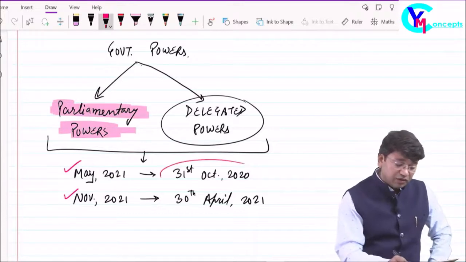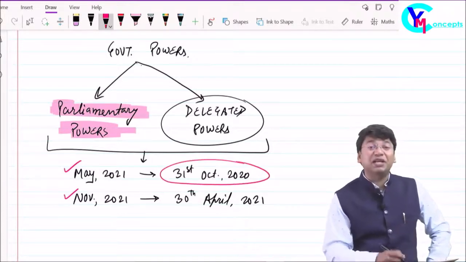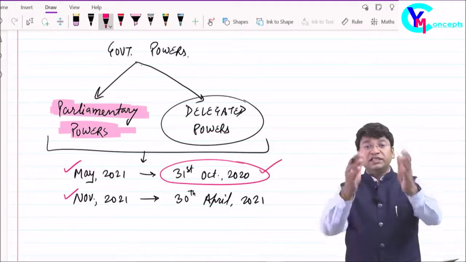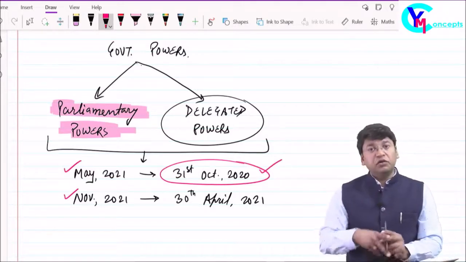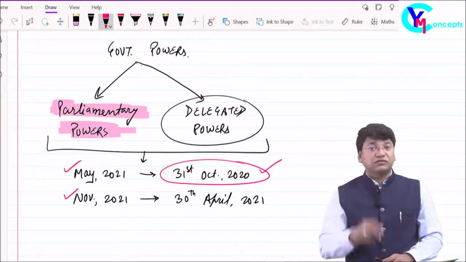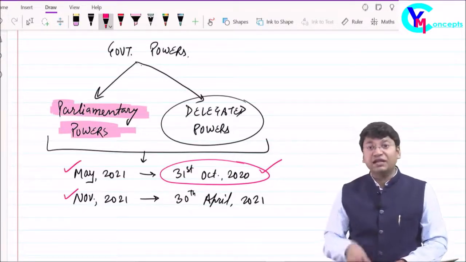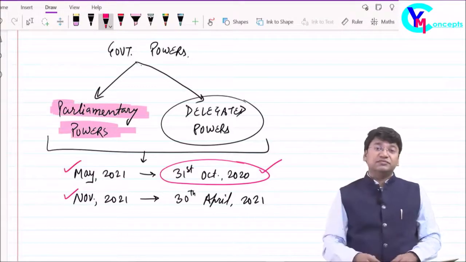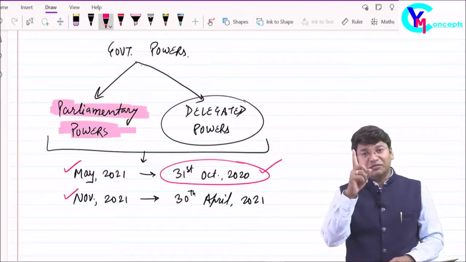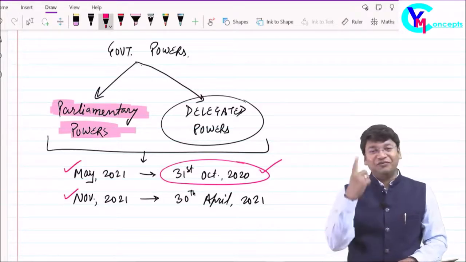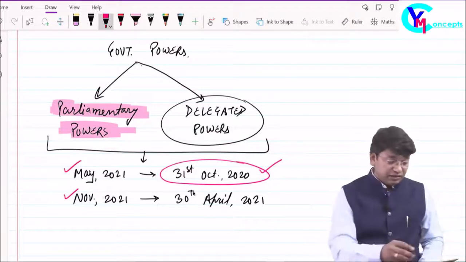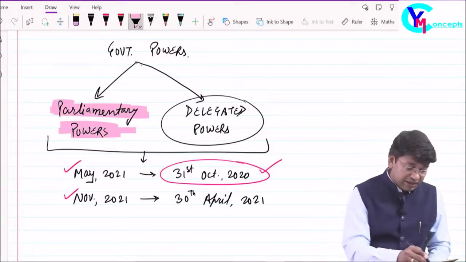So we will be covering all the amendments which are made applicable till 31st October 2020, and the books which you will be receiving: 3 modules of the main book, conceptual book, 2 books for question book, questionnaire including multiple choice questions, including case study based MCQs, plus 1 summary module to revise the entire subject in one day. Friends, these all 6 books which you will be receiving in this batch are amended till